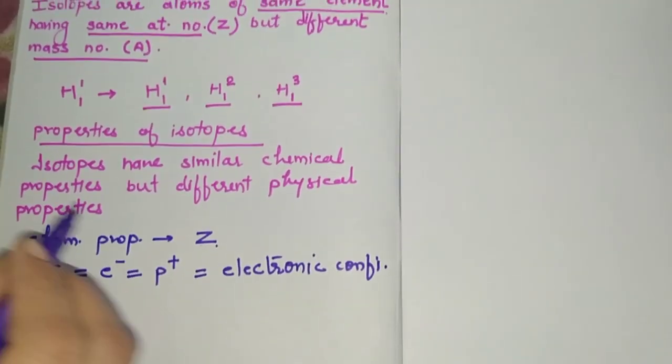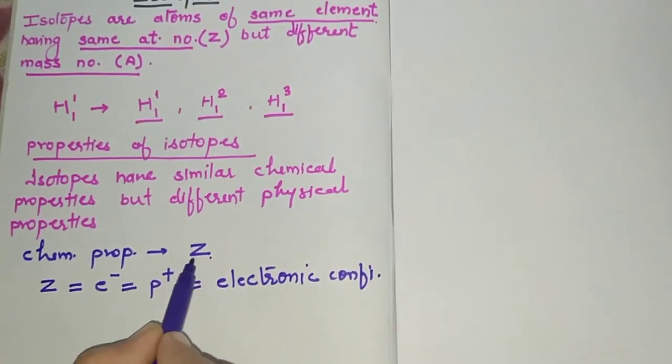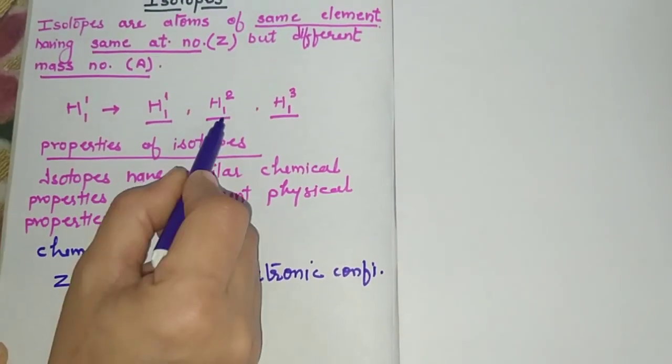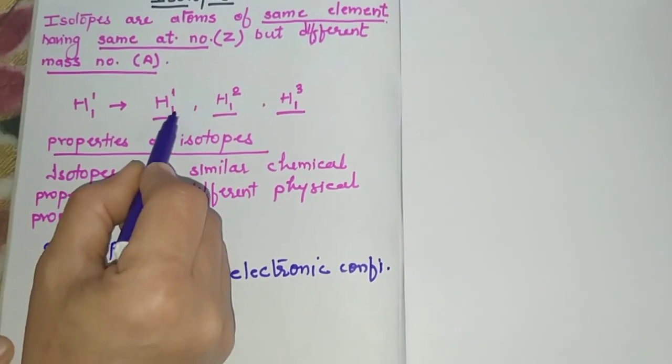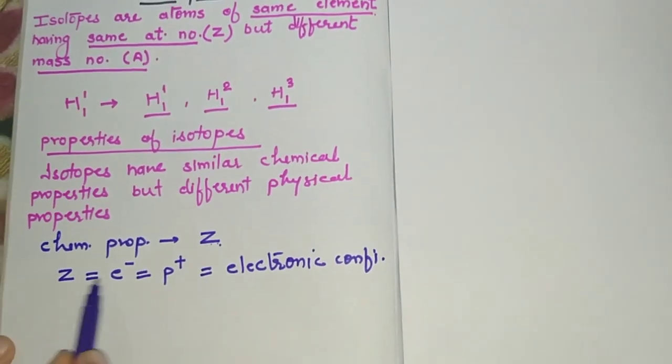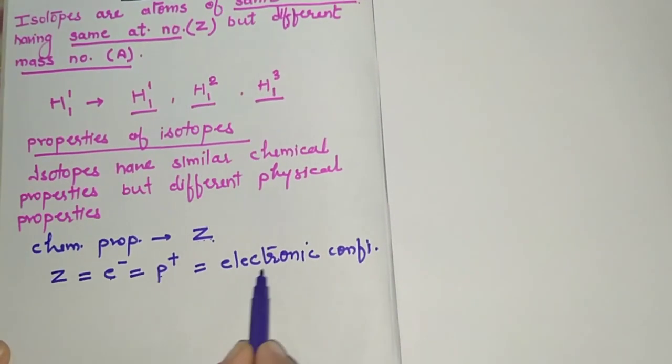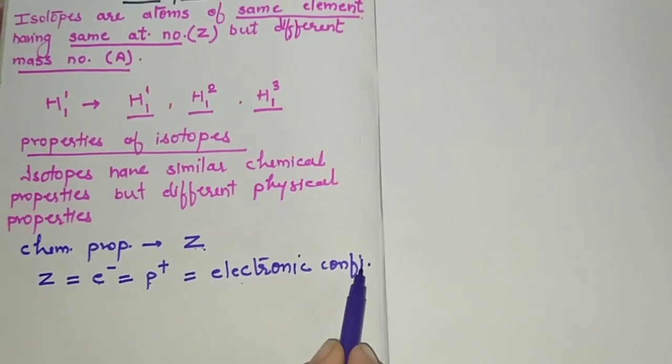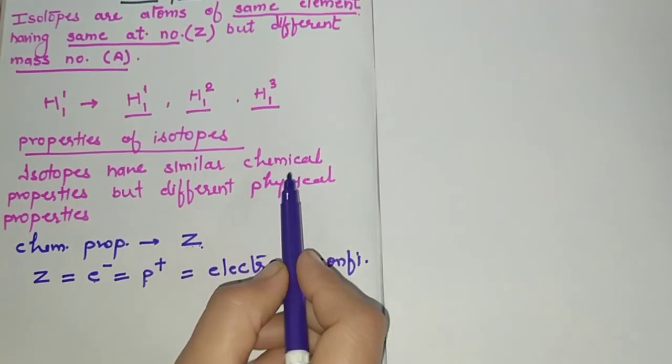Therefore isotopes, whose atomic numbers are the same, have the same electrons and protons and the same electronic configuration. Therefore their chemical properties are the same.